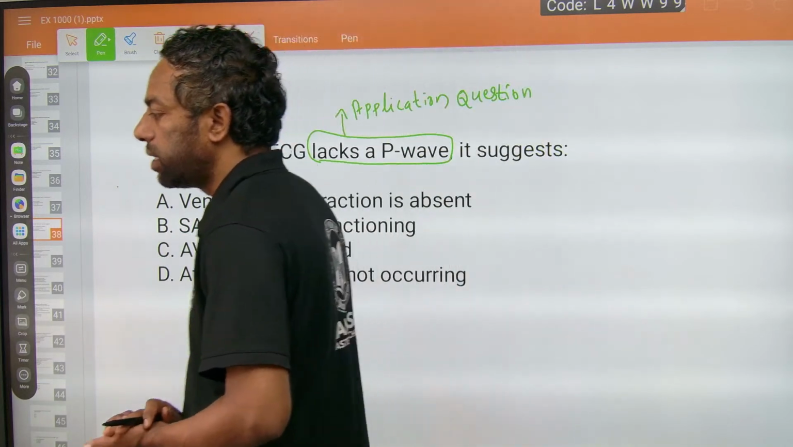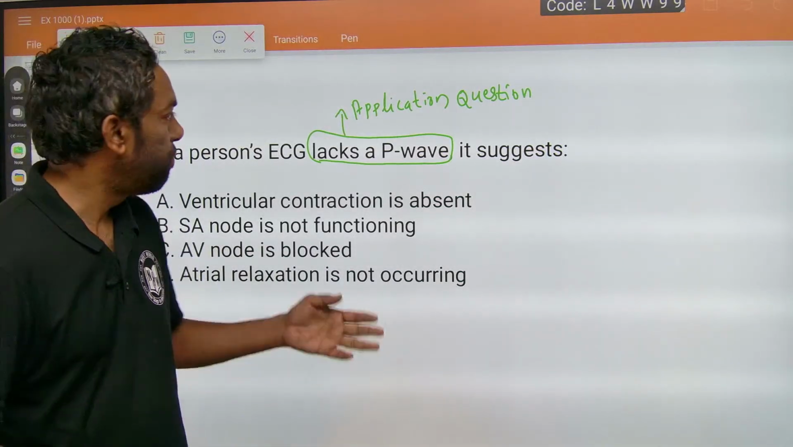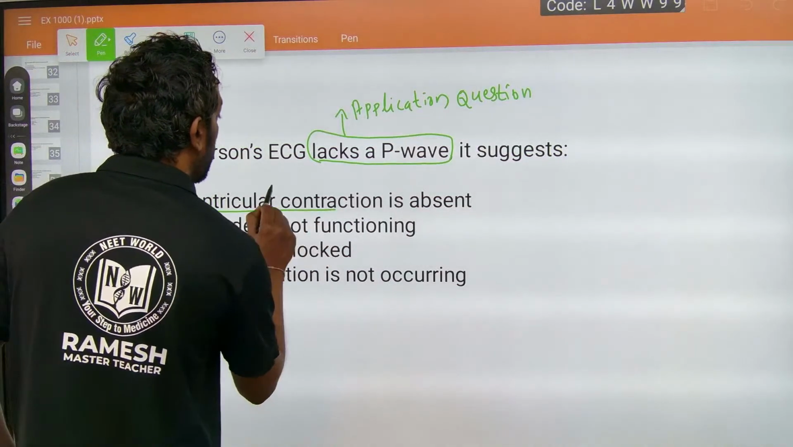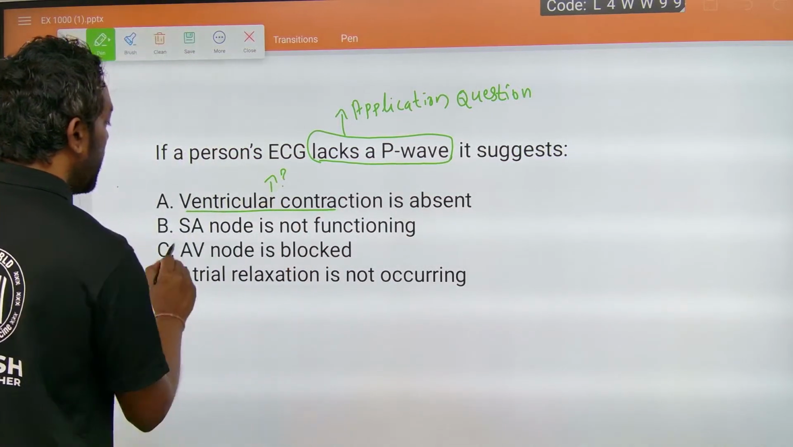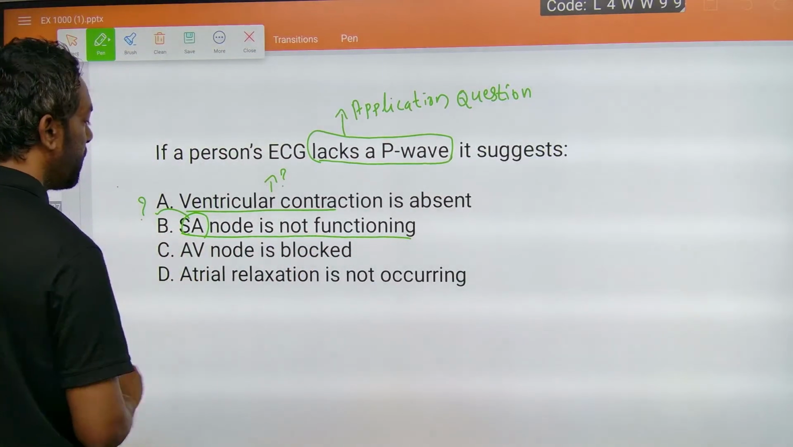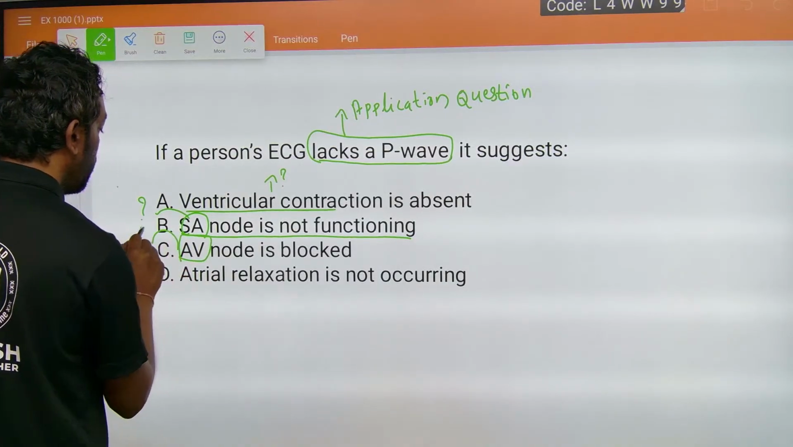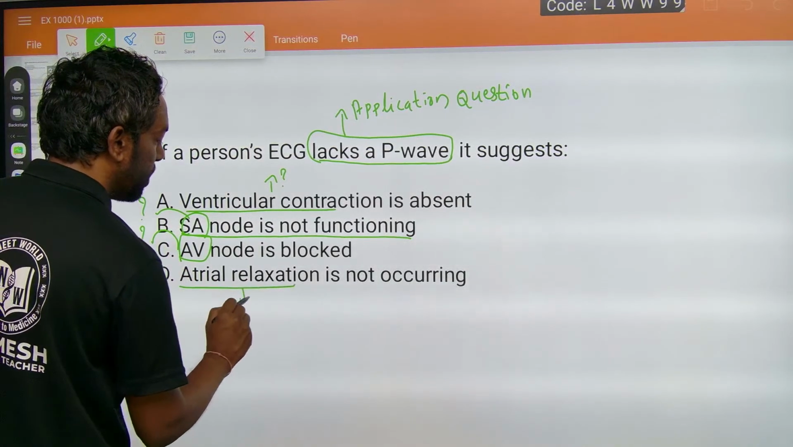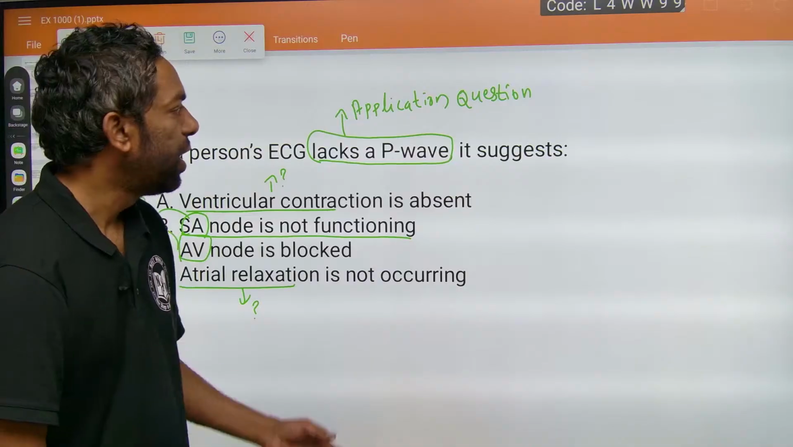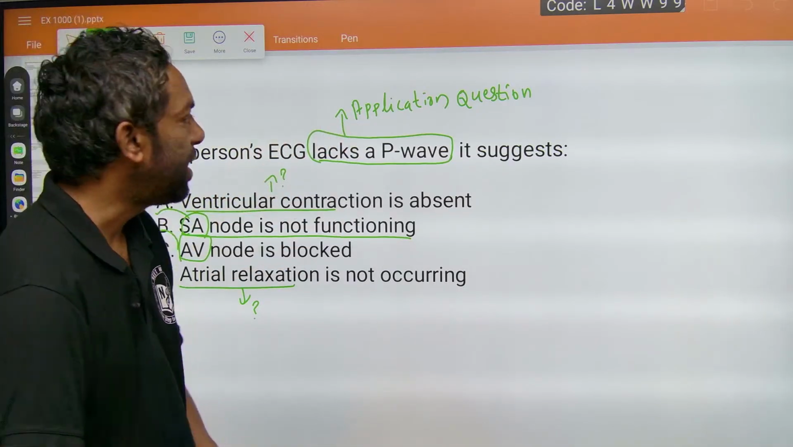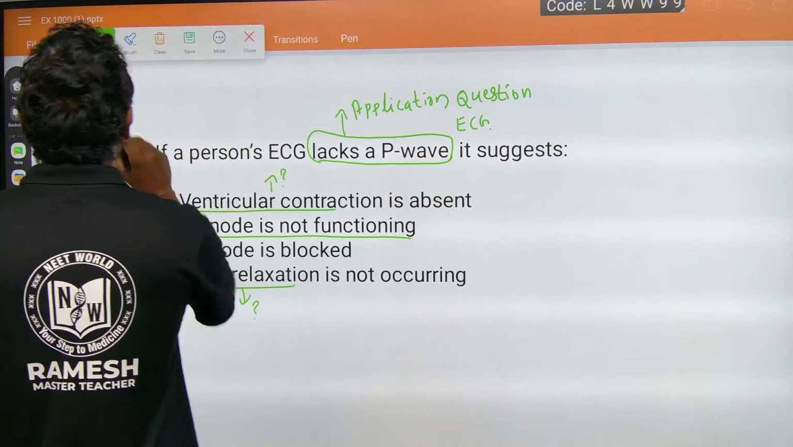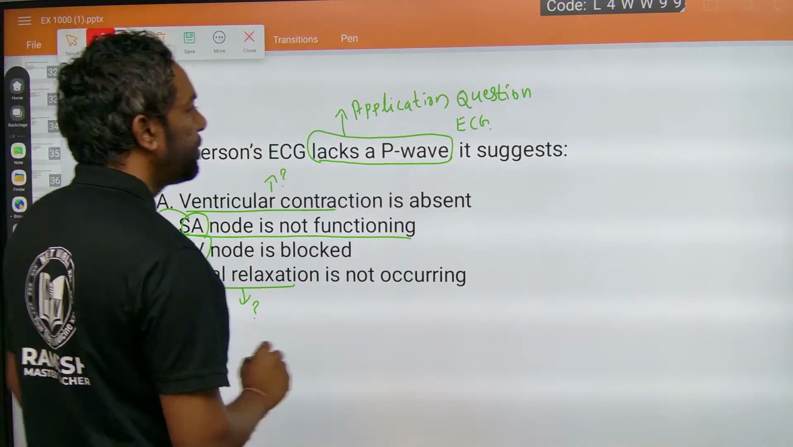Okay, guys, just look here. First, what is ventricular contraction? What is the SA node? What is the AV node? And what is atrial relaxation? You must know these concepts, then it is easy to understand the ECG. I am going to explain this scenario.